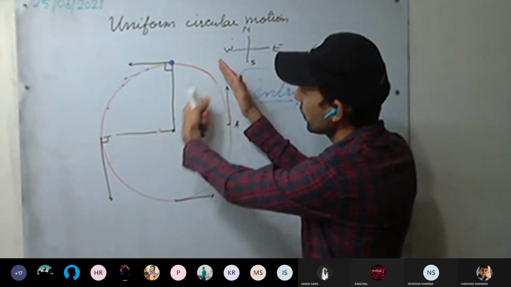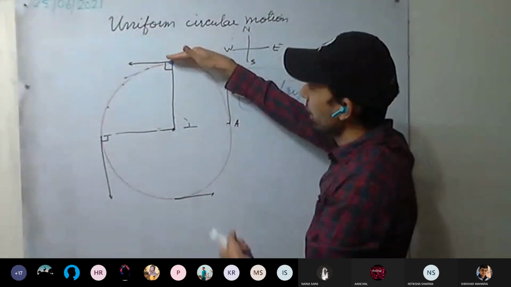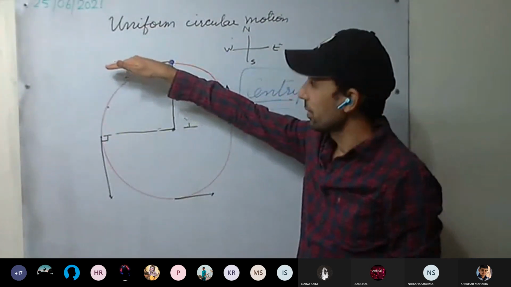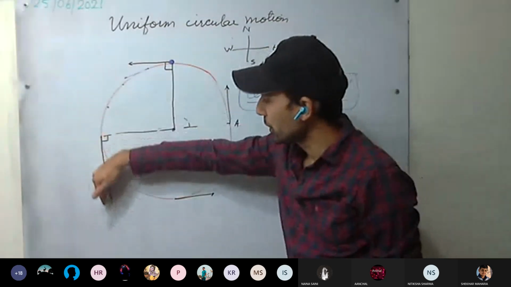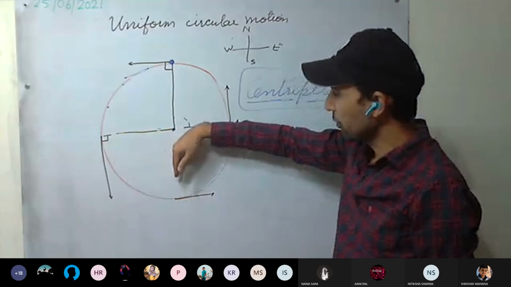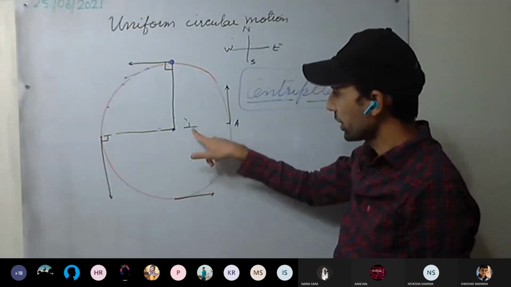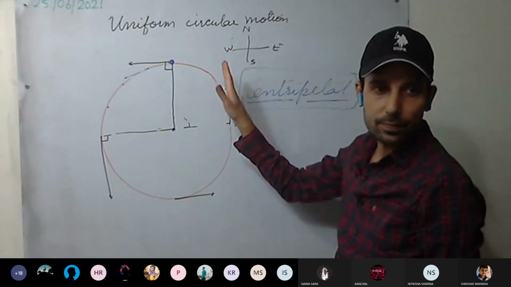But there is a constant force, so the direction keeps on changing. At this point, it will be towards west. After t by 4, after t by 2 time, the direction will be towards south. After 3t by 4, the direction will be here. After t, it will be back at A.